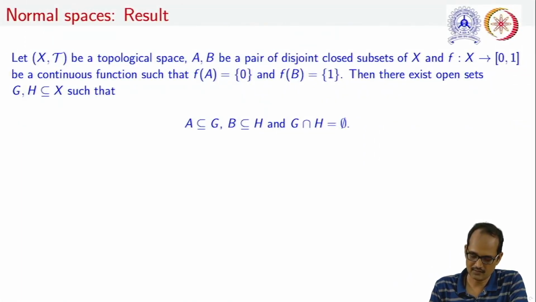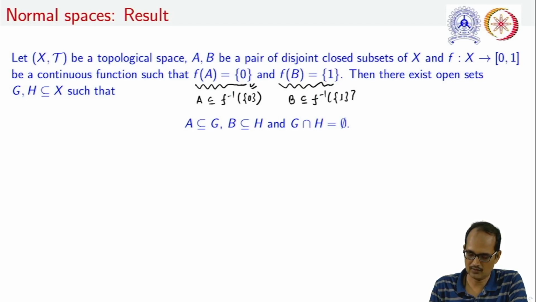Answer is here, as the image of A under f is the singleton set {0}. What we can conclude from here is that A is a subset of the inverse image of the singleton set {0} under f. Similarly, because of the image of B being the singleton set {1}, we can conclude that B is also a subset of the inverse image of the singleton set {1}.